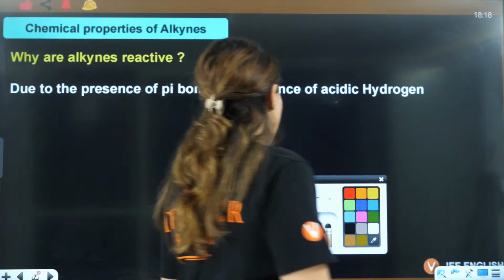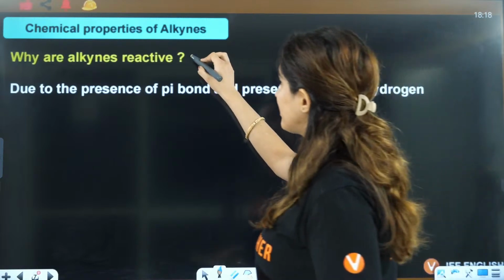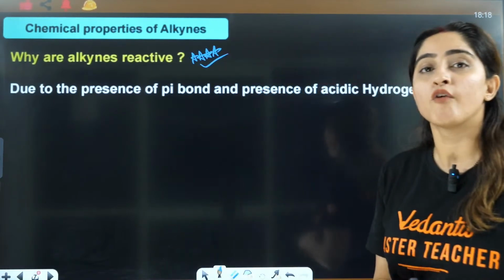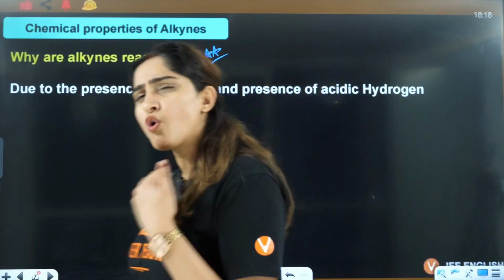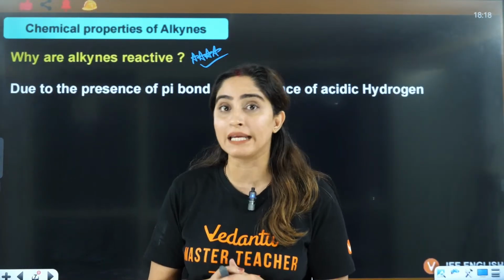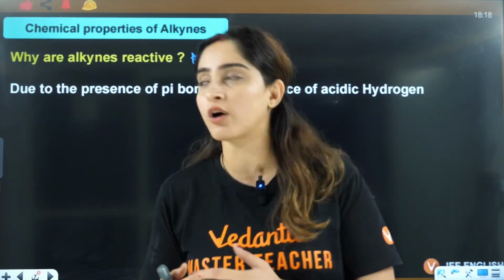Now this is actually a very important property, that is, why are alkynes reactive? You will see so many reactions of alkynes, so many chemical properties of alkynes. What is the reason why they are so reactive? Let's talk about that.